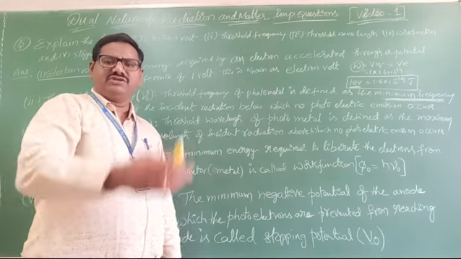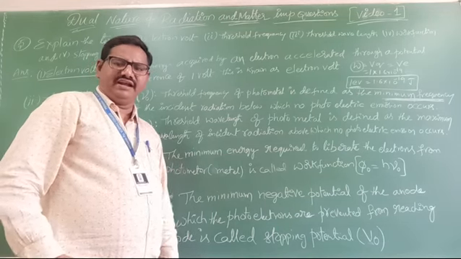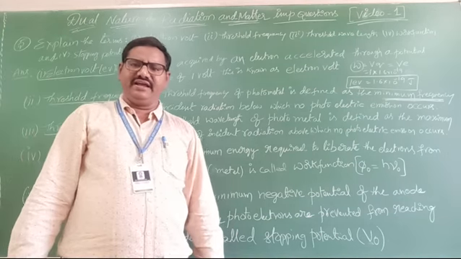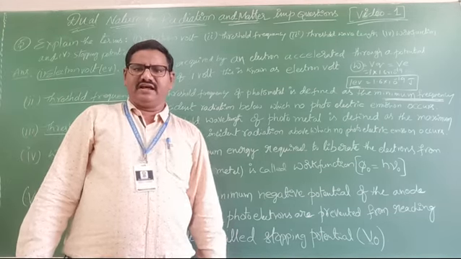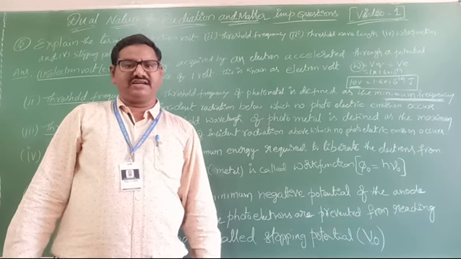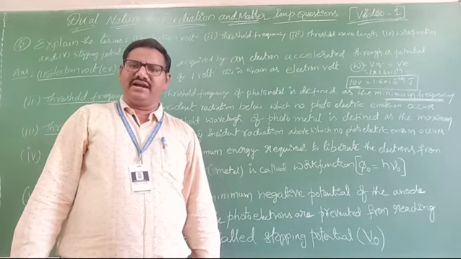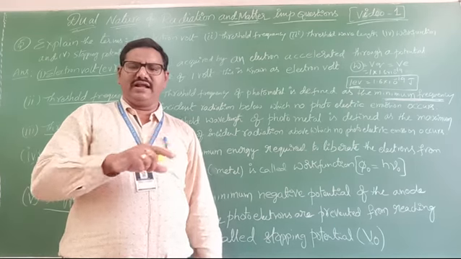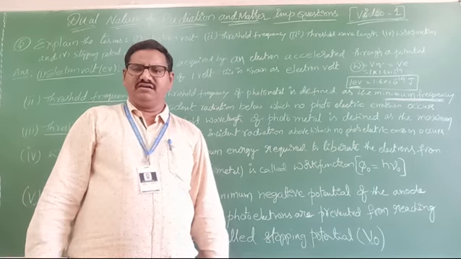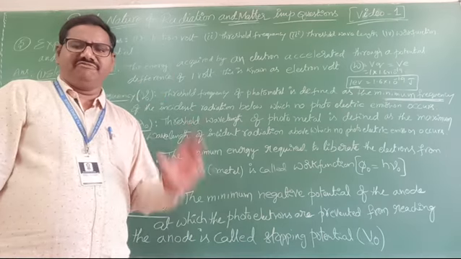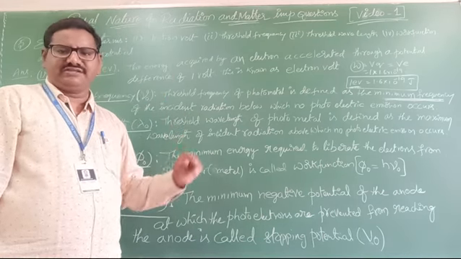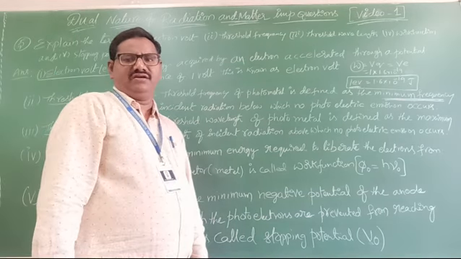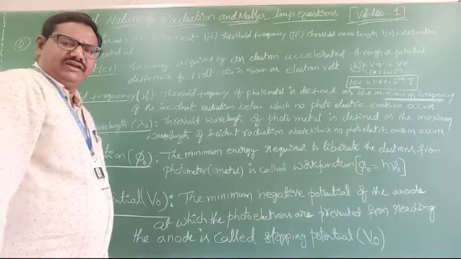Clear? Above the threshold frequency, if light is incident, then what happens? Very simple. Kinetic energy will increase. That's why in Einstein's photoelectric equation, the total energy of incident light E equals the work function plus the remaining energy, which increases the kinetic energy, so KE maximum. In that only we will write.